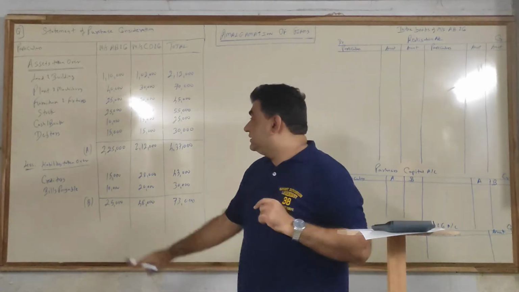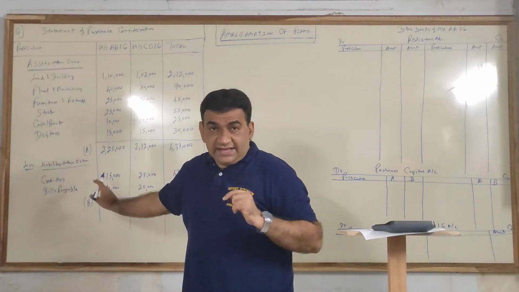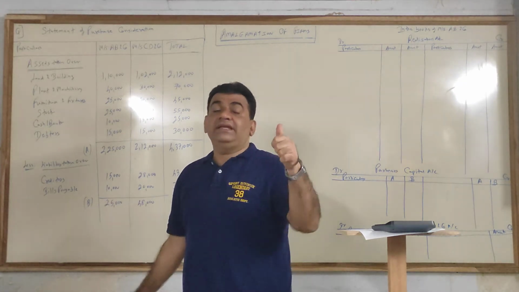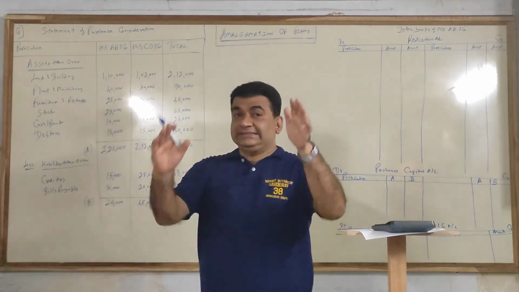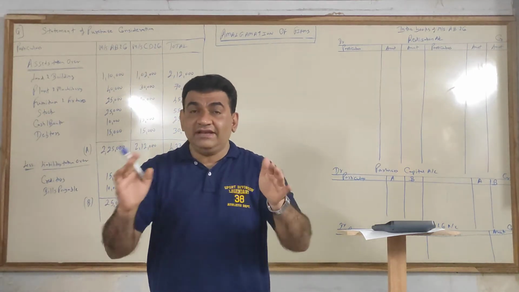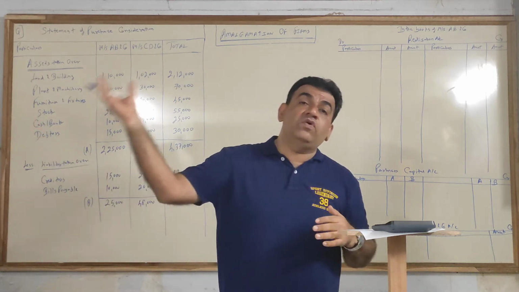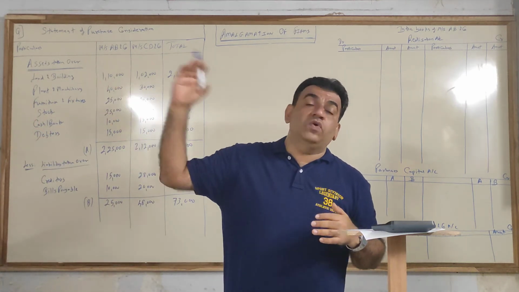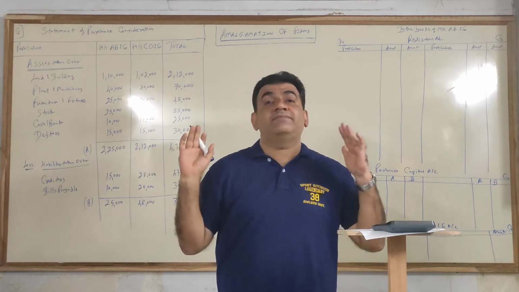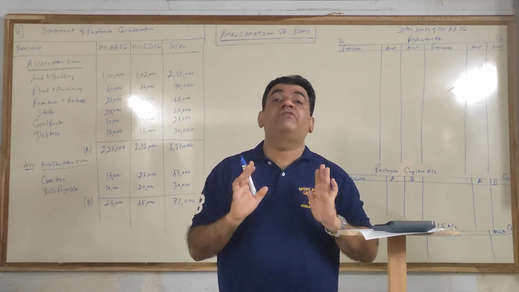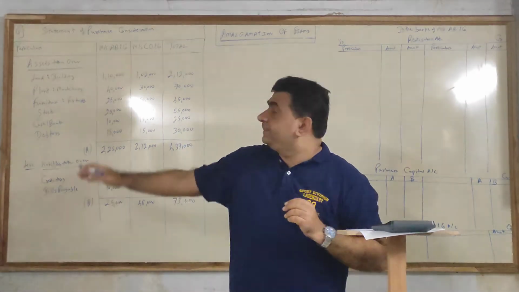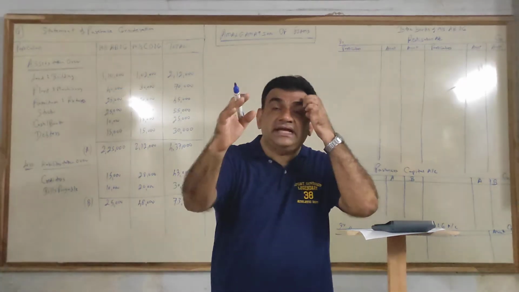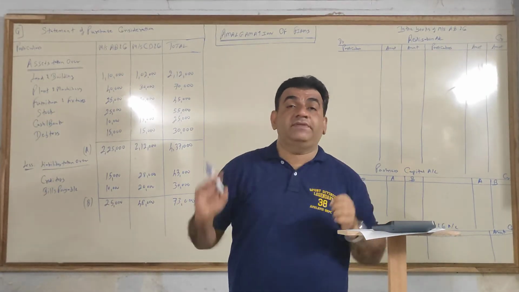Net value means asset ka value A minus liability ka value B. That becomes my final value of taking over the business of the old firms, which is nothing but the value of purchase consideration. That is the object, that is the agenda of preparing the statement of PC.